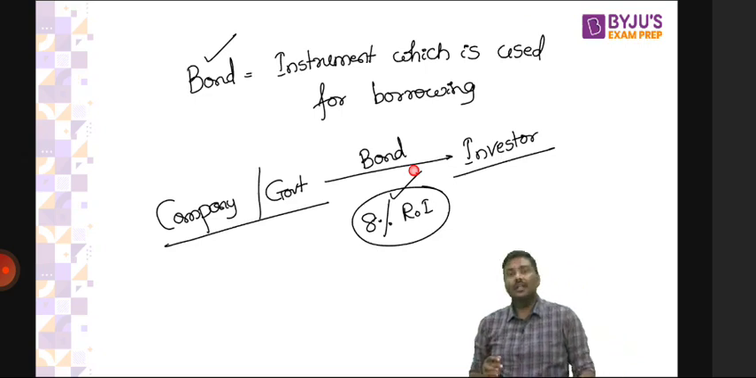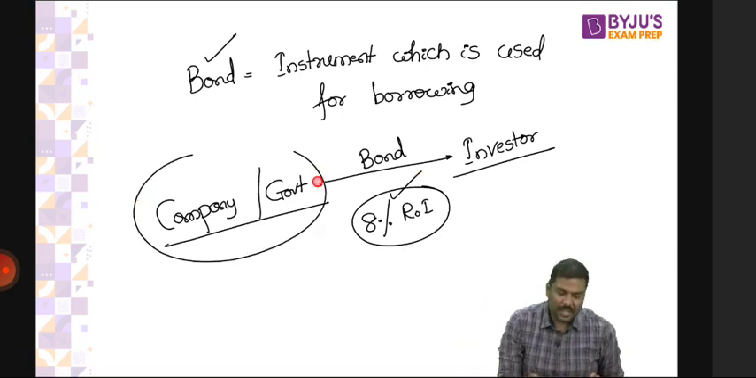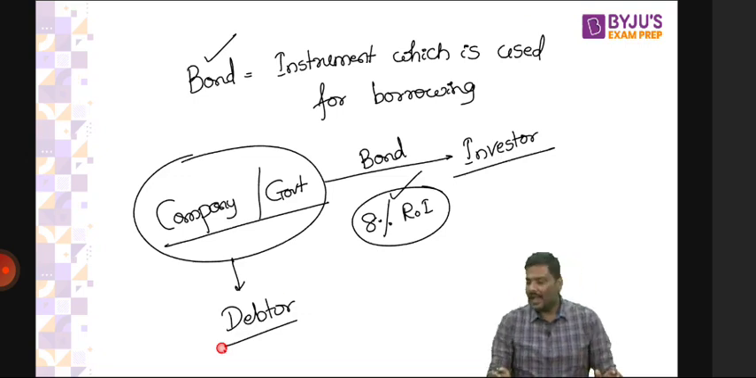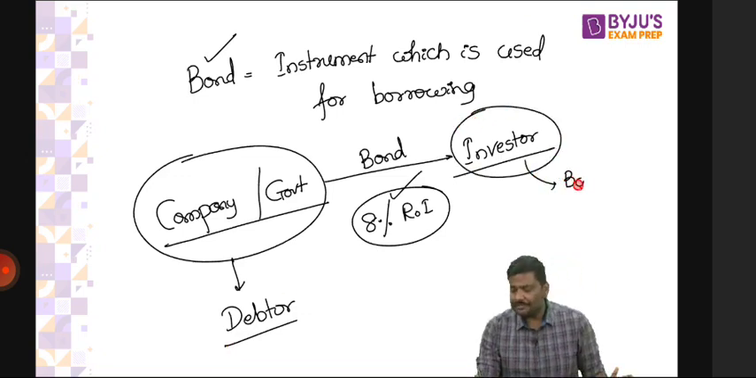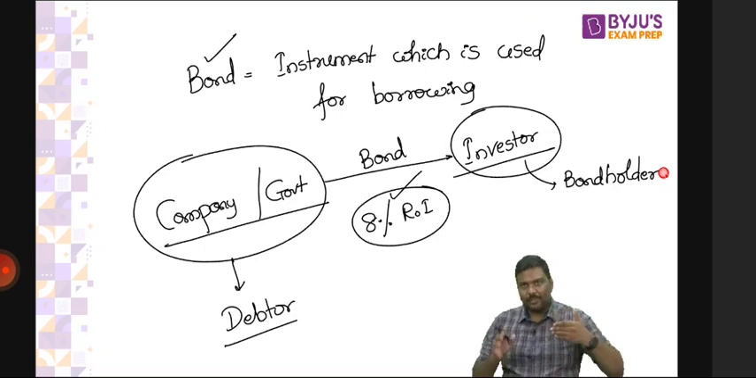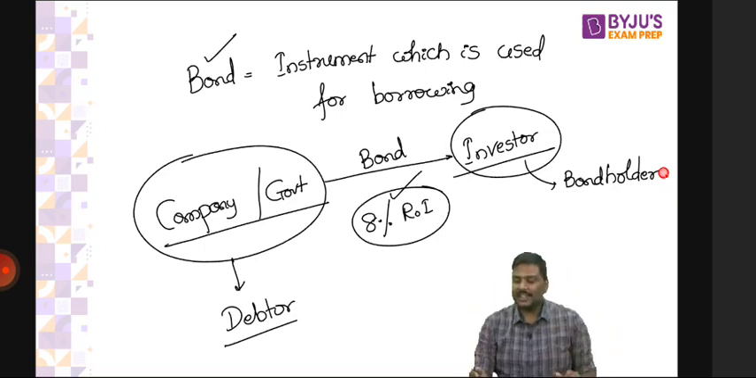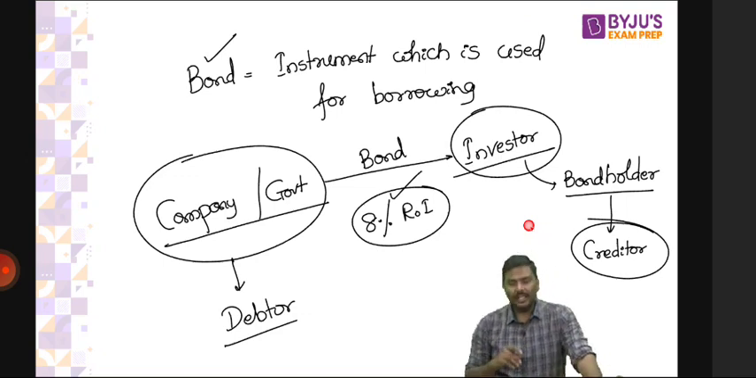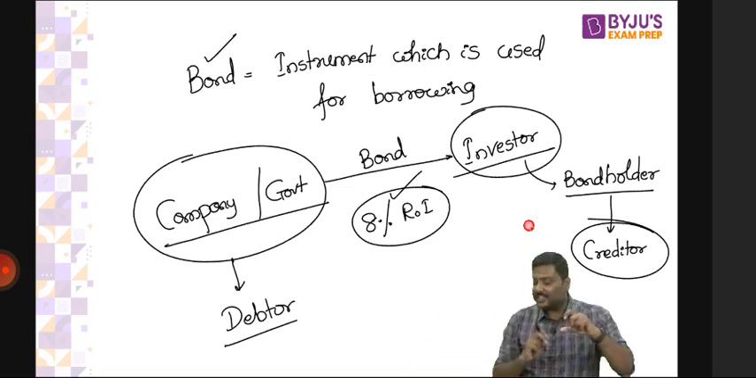Now, is it okay if I say that the company or the government is a debtor here, and the investor is nothing but a bondholder? Bondholder means the one who is holding the bond. Holding means owning. So if I take 100 rupees and give you a bond, you will become a bondholder. So can I say a bondholder is a creditor? Is the logic okay now? What is a debtor? What is a creditor? In case of a bond, who is a debtor and who is a creditor?